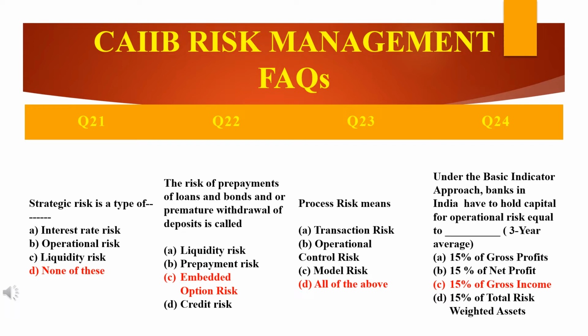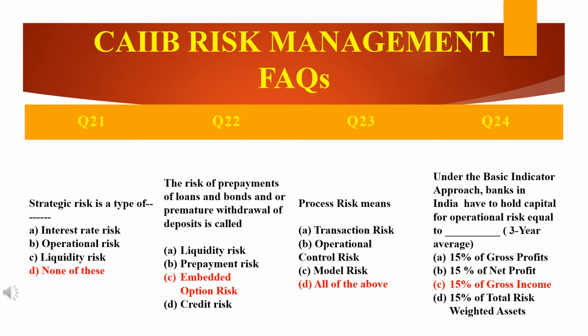So why is it none of the above? I will explain now. Strategic risk is a type of dash, right? Operational risk, what is operational risk? Here they have given one option, operational risk. Operational risk includes legal risk, but it excludes strategic and reputational risk. Thus B is not the answer.